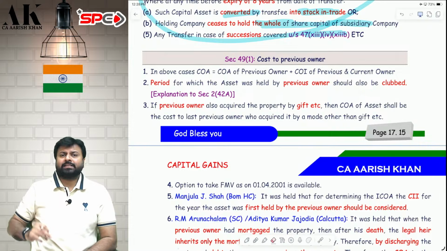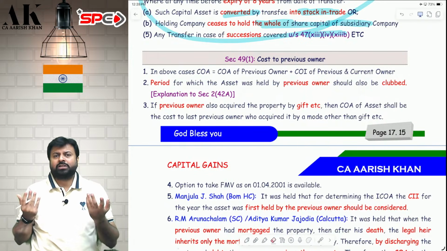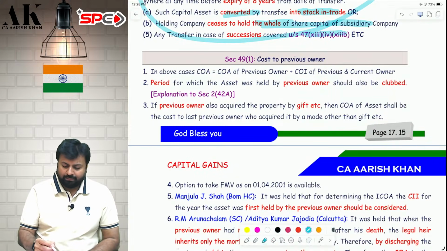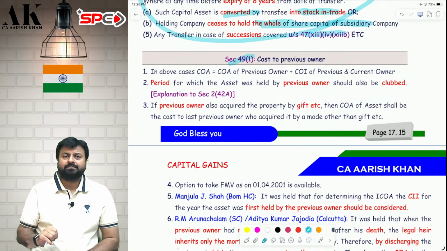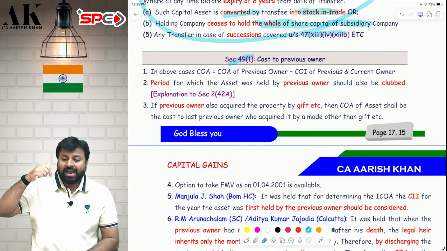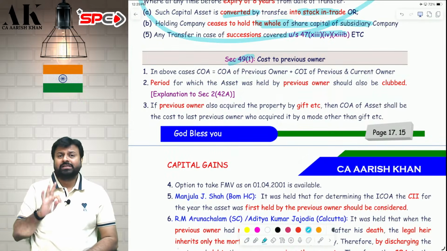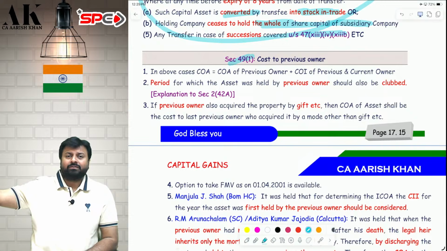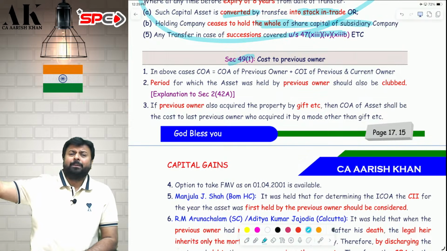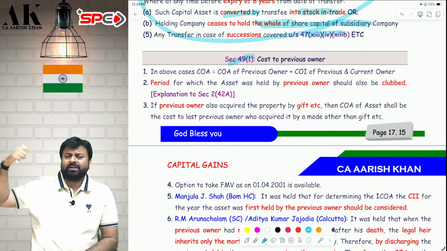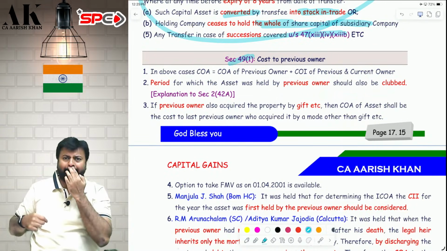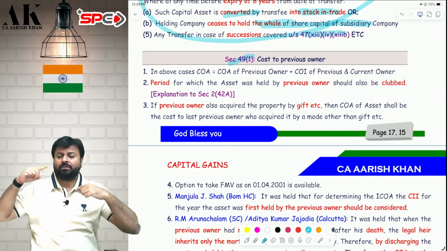I received an asset as a gift from my father. What is the cost of acquisition in my case? Cost to the previous owner. That is written in 49(1). My cost will be the cost to my father, cost of acquisition of the previous owner, cost of improvement of the previous owner, and cost of improvement of the current owner. These three costs will become my cost. If an asset is acquired by way of gift, will, partition of HUF, amalgamation, demerger, succession, all these things, holding subsidiary, subsidiary holding, then in the hands of the recipient, the cost will be the cost to the previous owner.